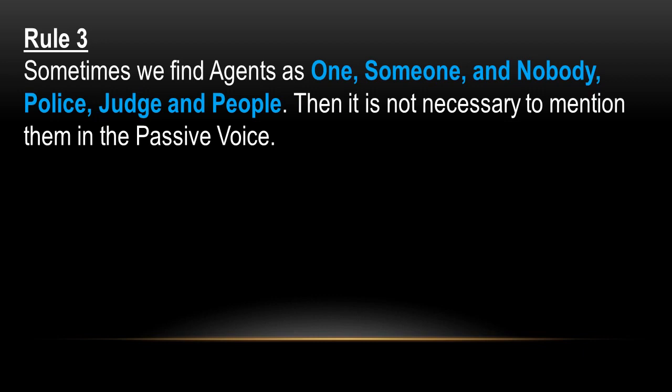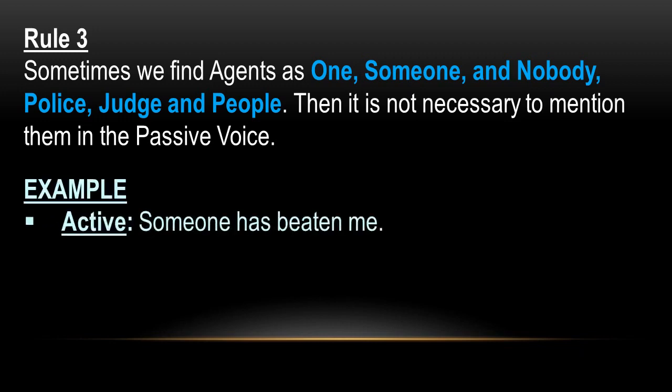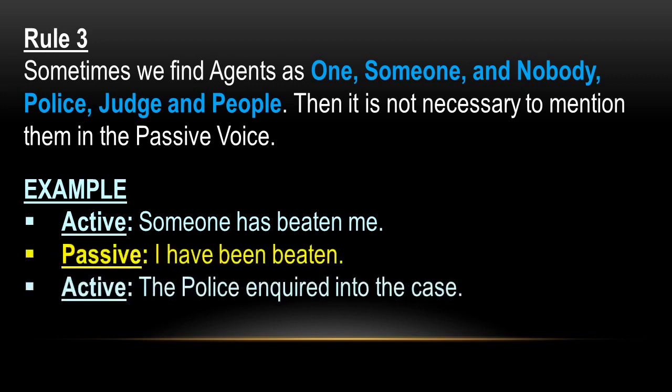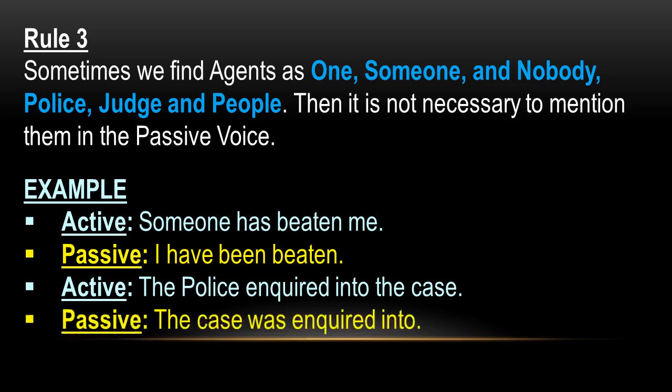Now rule 3 states that if we find agents like one, someone, nobody, police, judge and people, then it is not necessary to mention them in the passive voice. For example, someone has beaten me. Passive: I have been beaten. The police inquired into the case. The case was inquired into. So such subjects are not necessary to be mentioned in the object.